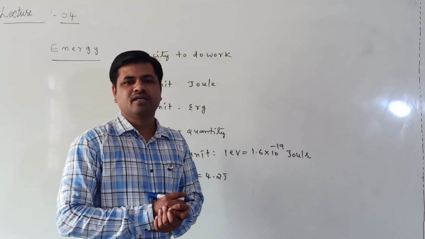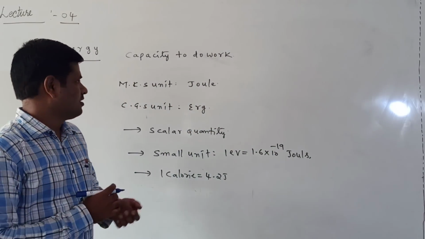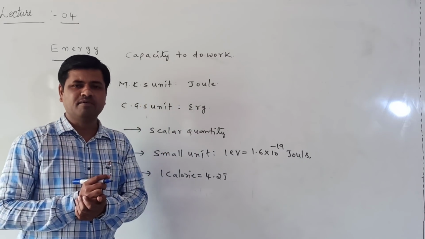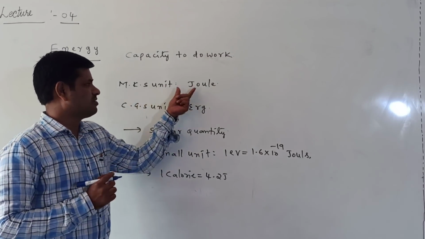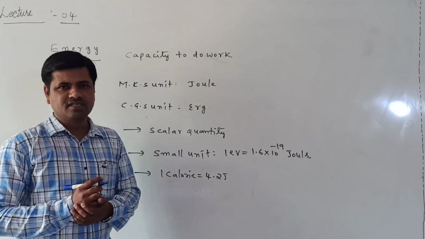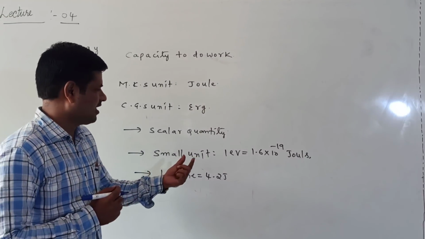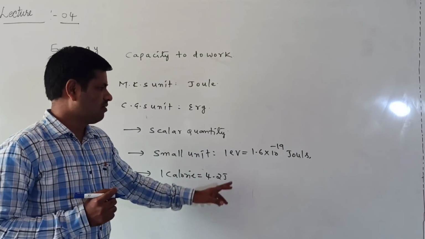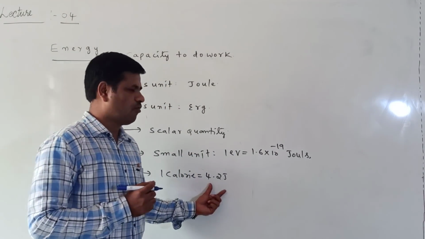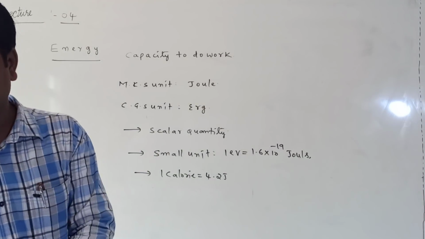Once again, listen here. Energy means capacity to do work. It is a scalar quantity. The MKS unit and dimensional formula are the same as those of work. The MKS unit is the joule and the CGS unit is the erg. The small unit is the electron volt: 1 electron volt is equal to 1.6 into 10 power of minus 19 joules, and 1 calorie is equal to 4.2 joules.